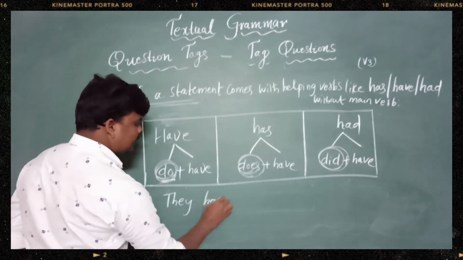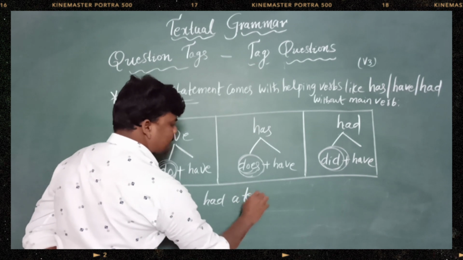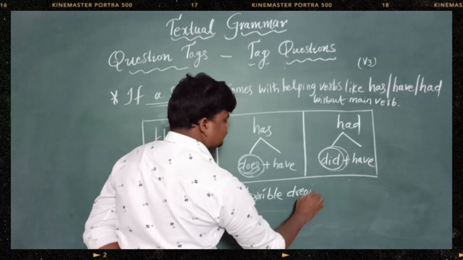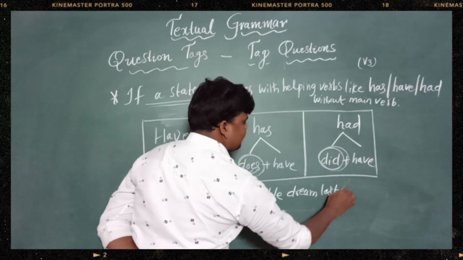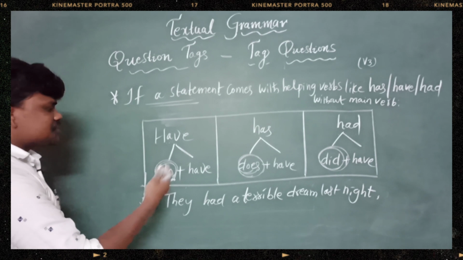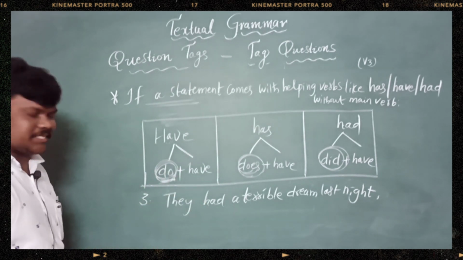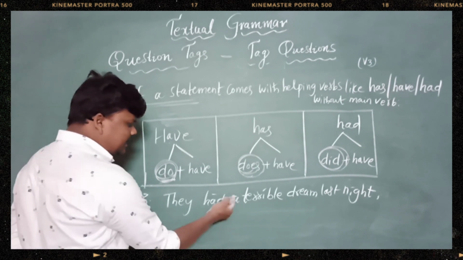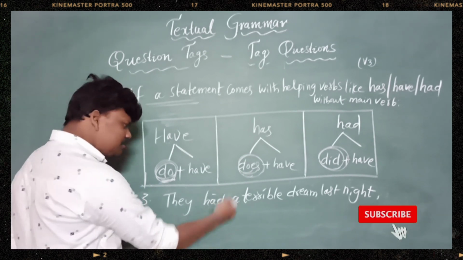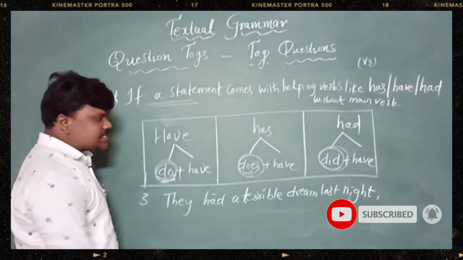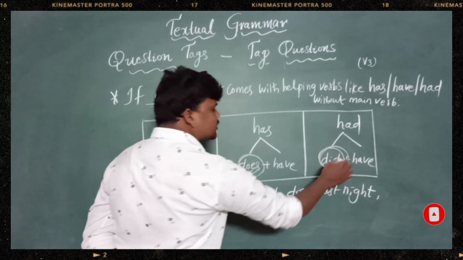They had a terrible dream last night. See, had came without any main verb. So it acts as a main verb. If had came lonely, what is hiding as per the table, as per the instructions?